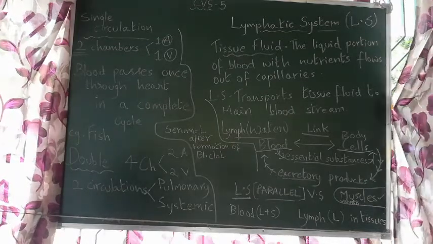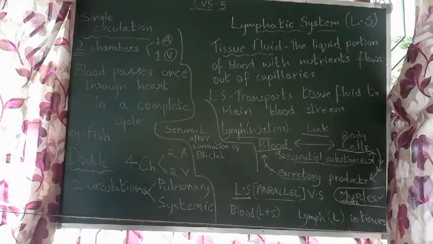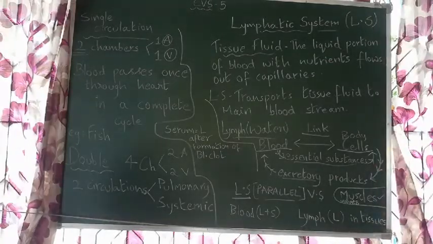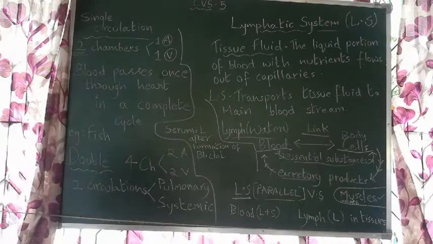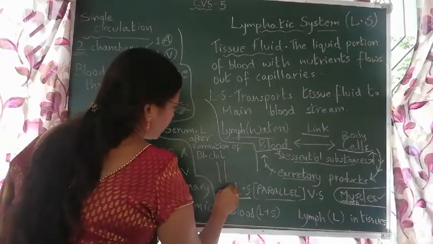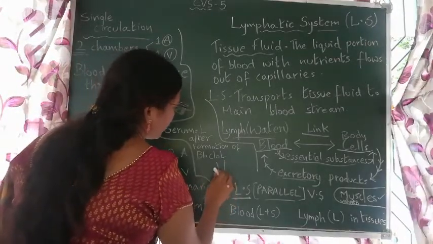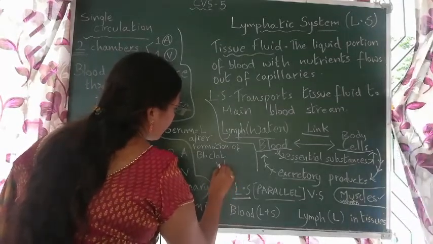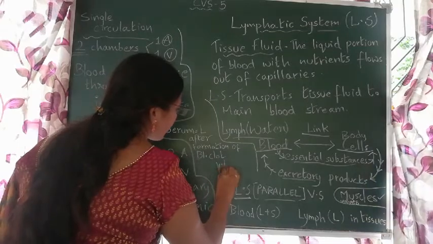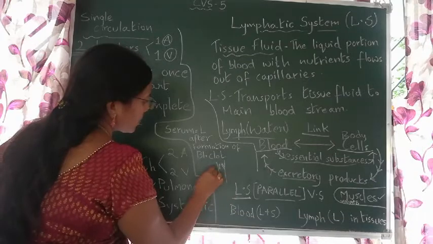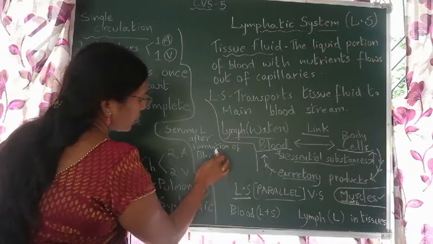So, the point is that veins have valves, and lymph vessels also have valves. These valves guide the flow of the blood in one direction only. See, if you take a vessel here, now the blood is flowing like this. Now here there is a valve. Now the blood is flowing in this direction, so the valve is allowing the blood flow.